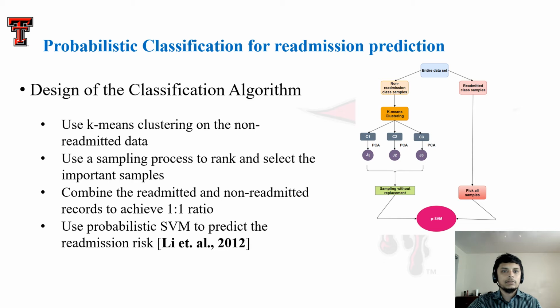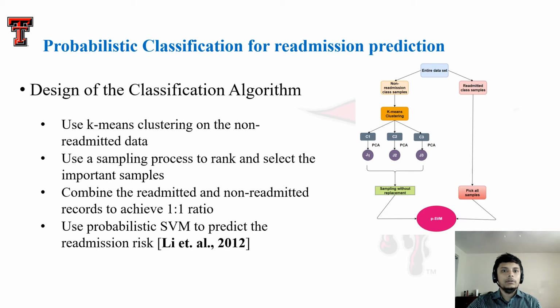To balance out the dataset, there needs to be a sampling process which will allow the random sampling of important samples only. For example, the non-readmitted patients form almost the entire dataset, and there are only a few readmitted patients. Now, to achieve 1:1 balance in the dataset, the non-readmitted patients need to be sampled many times, but during this sampling process we want to pick the patients who provide more insights for prediction than the others.